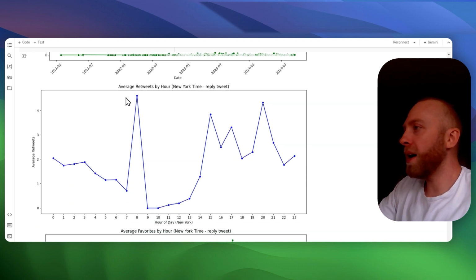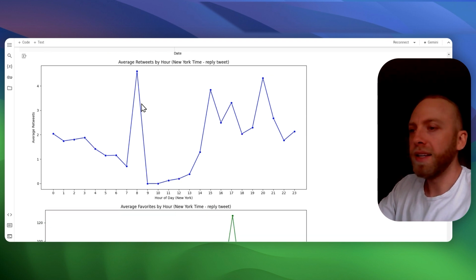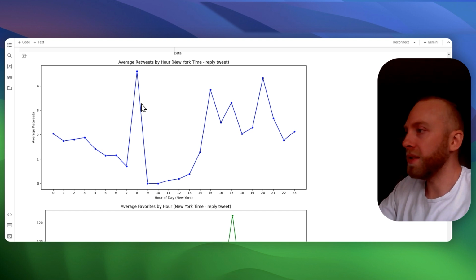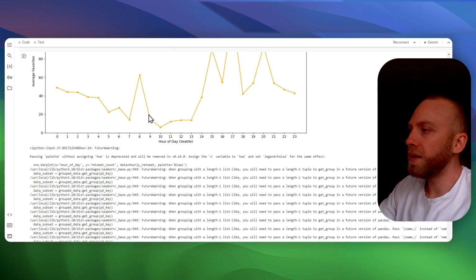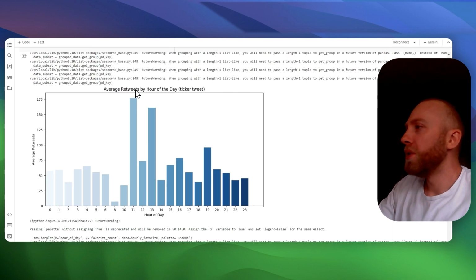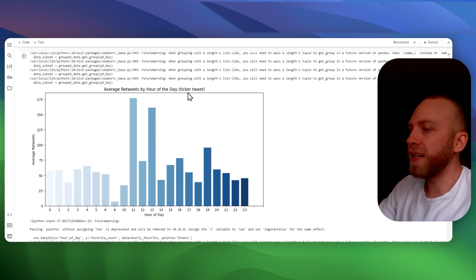So here we have the average retweets by hour, and this is taken over the entirety of all of his tweets since the beginning. We're getting the same thing for reply tweets here. So retweets by hour, this is a ticker tweet. This is when he puts a stock ticker in there.